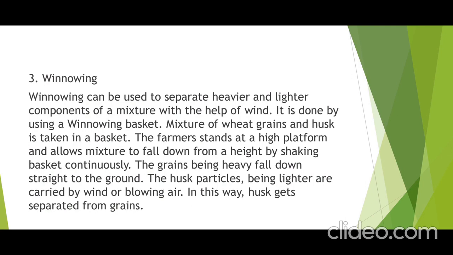It is done by using a winnowing basket. A mixture of wheat grains and husk is taken in a basket. The farmer stands on a high platform and allows the mixture to fall from a height by shaking the basket continuously.